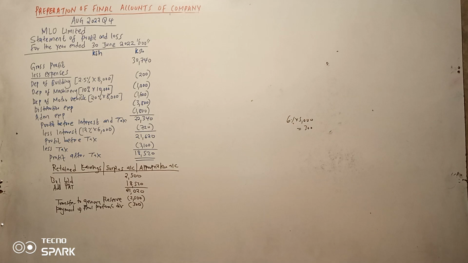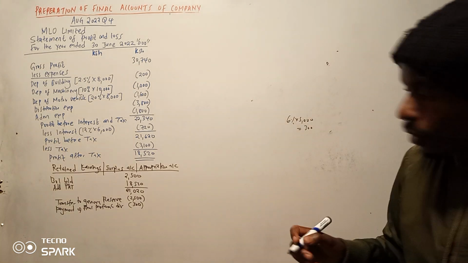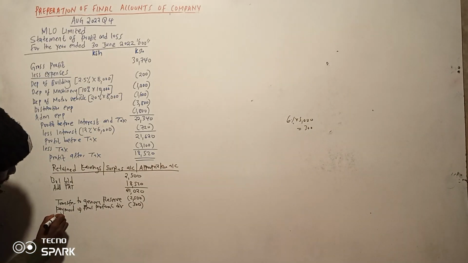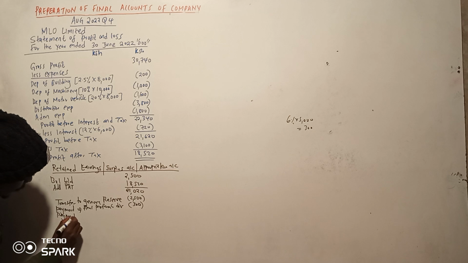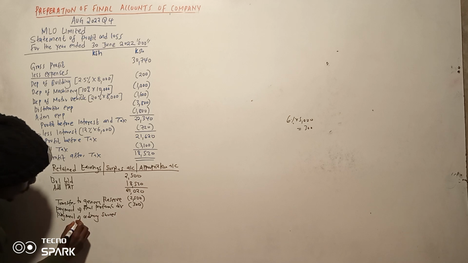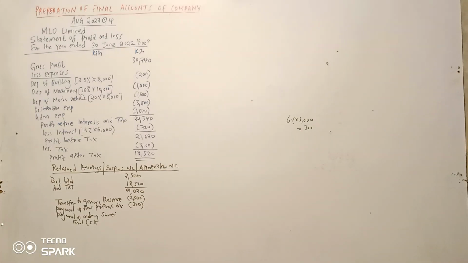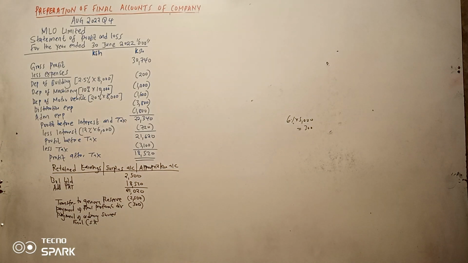Haya. Na bado nikitoka hapo naona we have another payment. Payment of ordinary shares iko wapi? So payment of dividends, wanalipa dividend for ordinary shares ni 5 bob. Hapa iko mbili, we start with the final. Final wanatuambia ni 5 times number of shares. So how many shares do we have? Tunaenda huko juu.